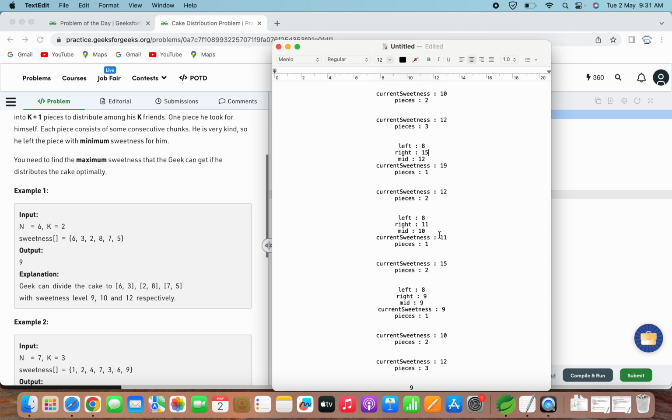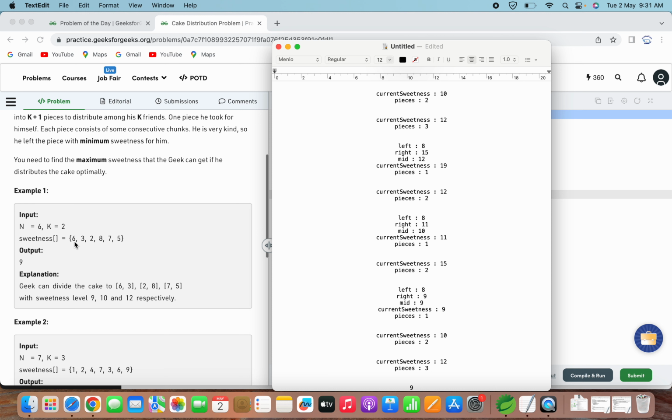Okay, now again we will update and continue, and here we can see the left is 8 and right is updated from 10 to 9, whatever is the value of mid minus 1, that we are updating the right. So here we get the mid as 9.